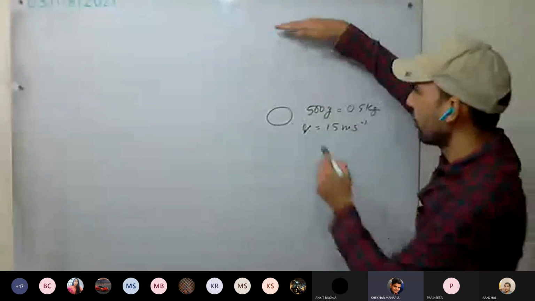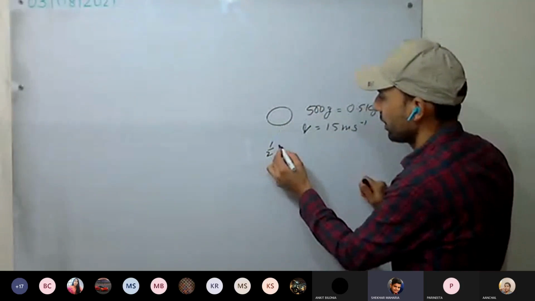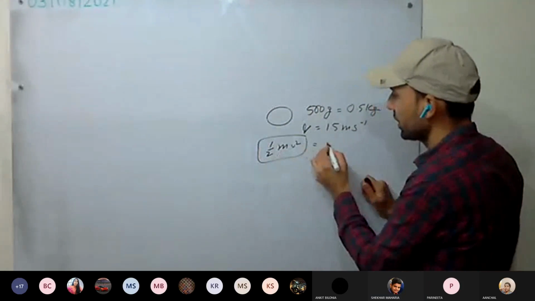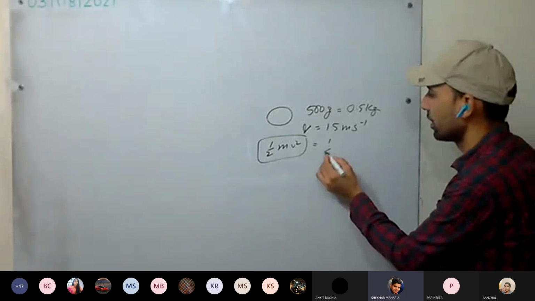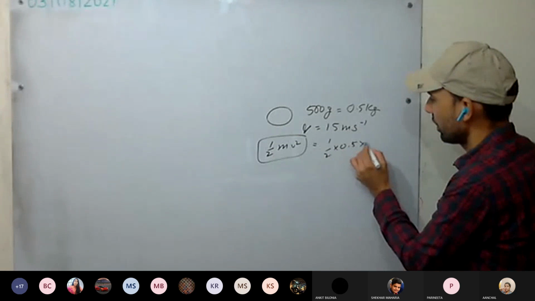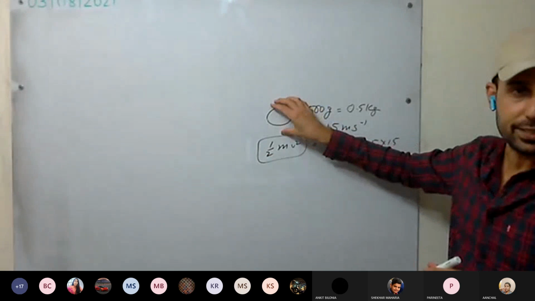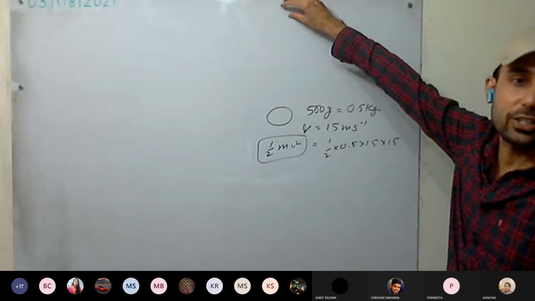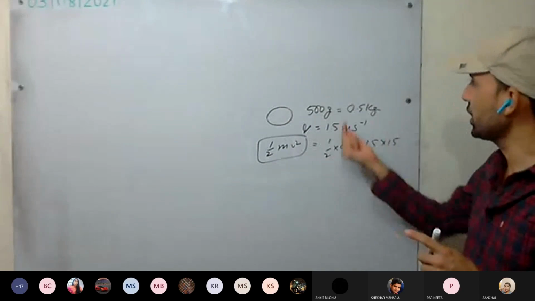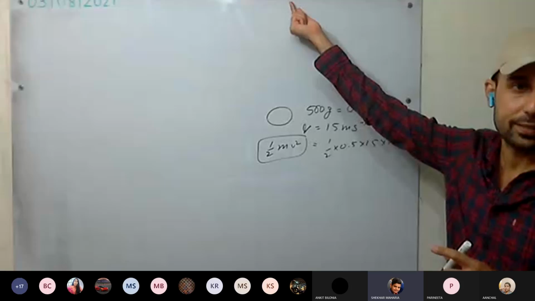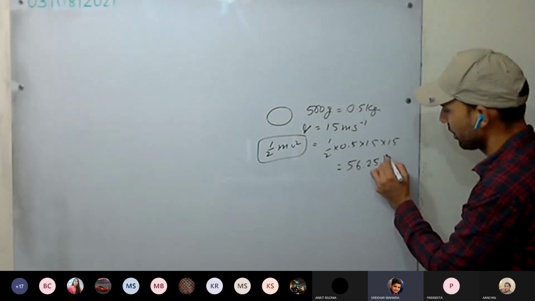Again, the same thing. Whatever kinetic energy will be here, half mv square. Half into 0.5 into 15 into 15. Calculate and tell me how much it is. Whatever kinetic energy is here will be stored as potential energy at the maximum height. We can equate. So this will be the potential energy at the maximum height: 56.25 joule.